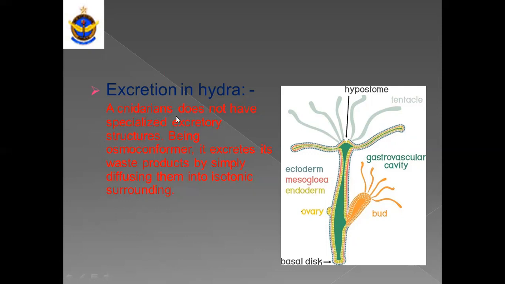Here, a cnidarian does not have a specialized excretory structure. Being an osmoconformer, it excretes its waste products by simply diffusing them into the isotonic surroundings. So simple diffusion is the main theme for every process of Hydra, including excretion.